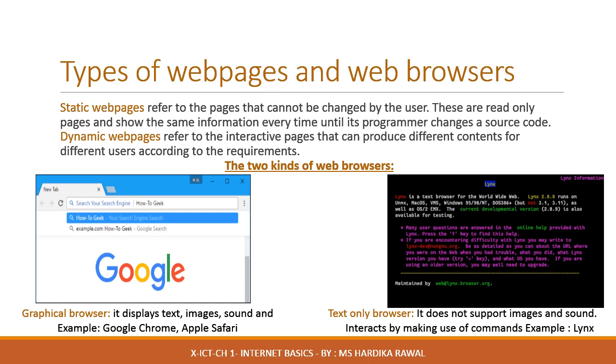Now let us see the type of web browsers also. One is the graphical browser, another is the text-only browser. As the name suggests, graphical browser will display the text, images, sound and hyperlinks that can be accessed just by pointing and clicking on them with a mouse. For example, Internet Explorer, Mozilla Firefox, Google Chrome, etc. Text-only browser does not support images and sound. It is purely text-based. The Lynx browser running on the Unix shell is a popular text-only browser. Here, a user interacts within the application by making use of commands and only one task can run at a time.